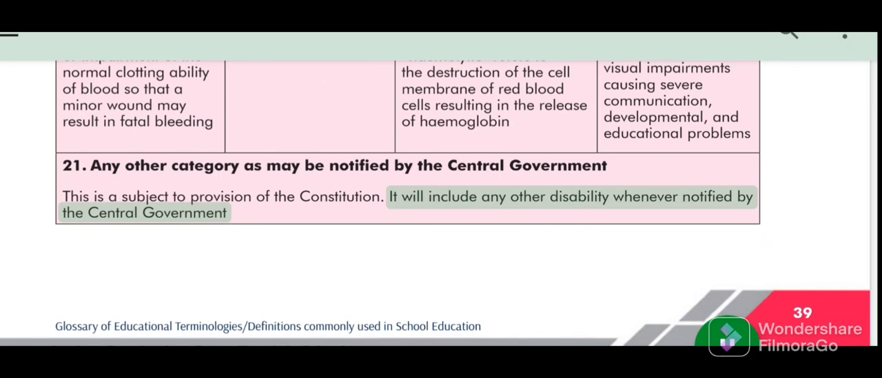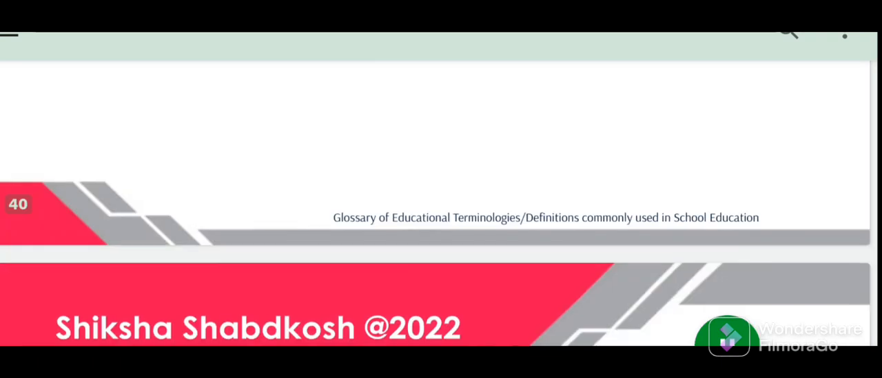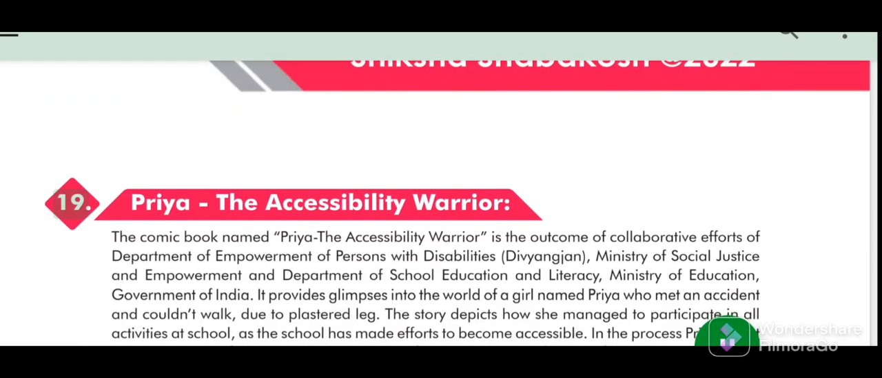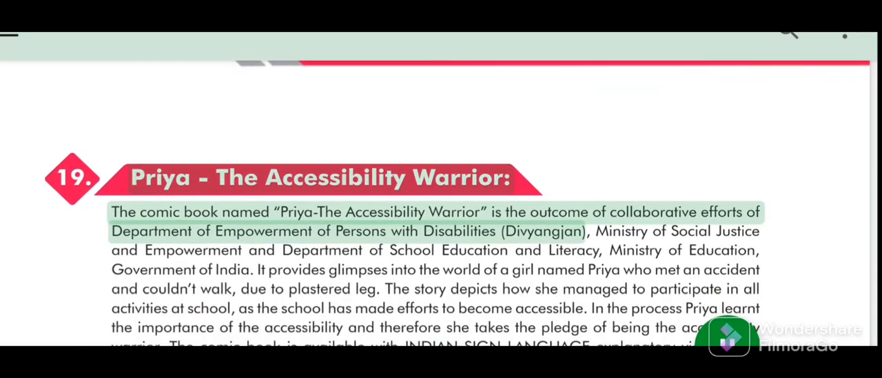Glossary of educational terminologies. Definitions commonly used in school education. 40. Shiksha Shabdkosh 2022. 19. Priya, the Accessibility Warrior.